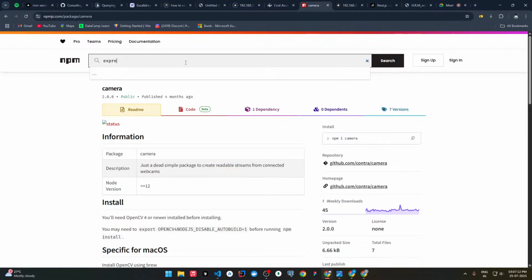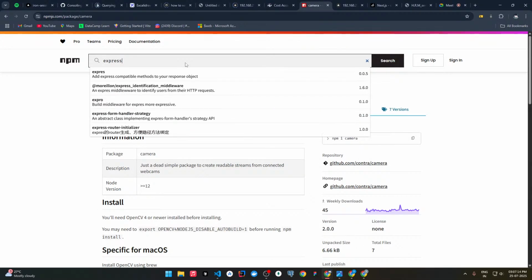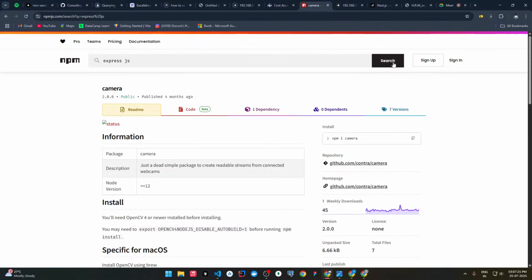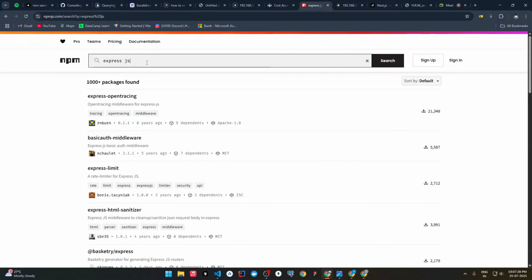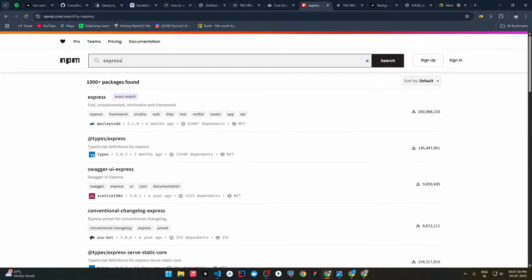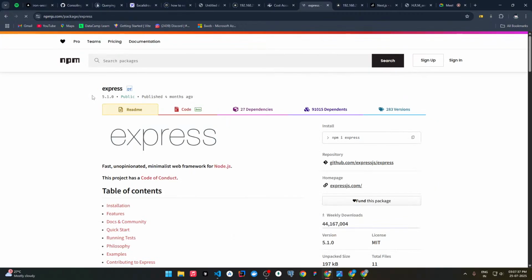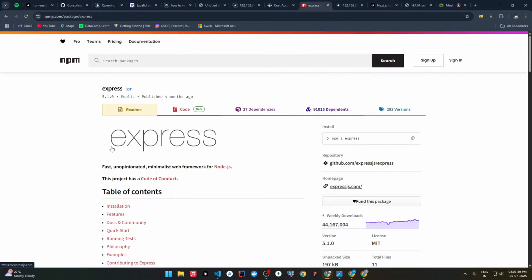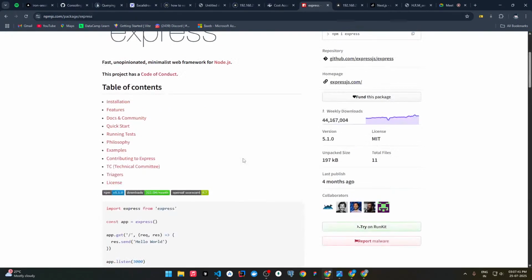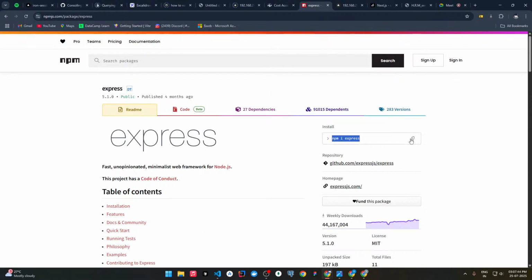Within npm also we can search for express, and here we'll get the express package, express.js. Yeah, so this is the express package, and also we'll get the installation command here, npm i.